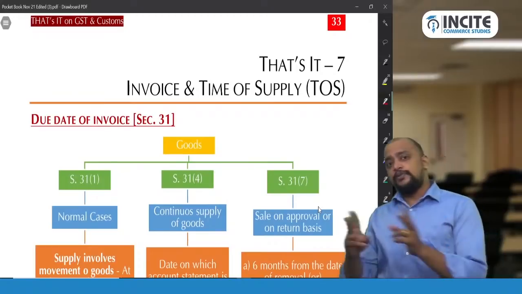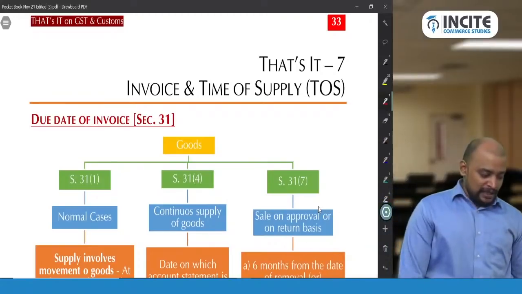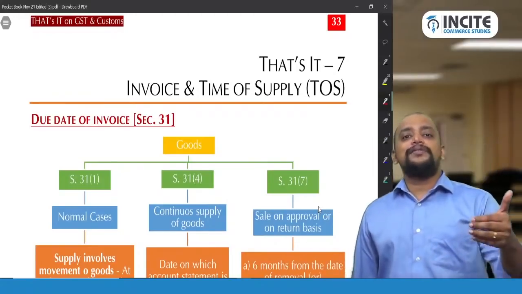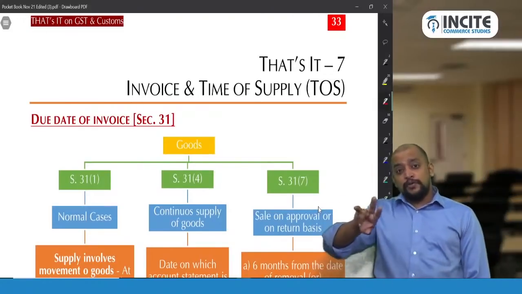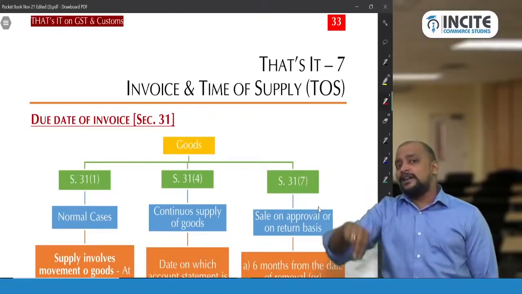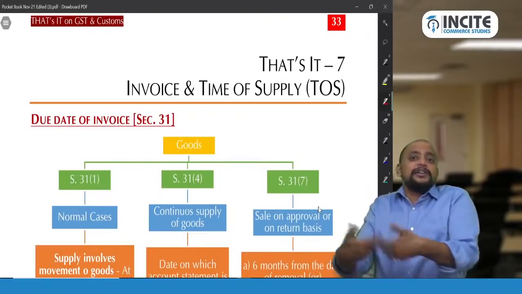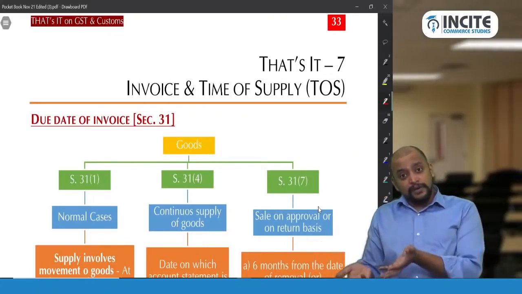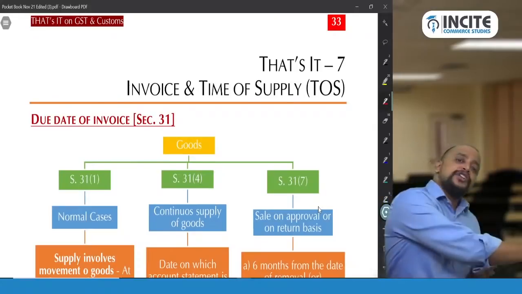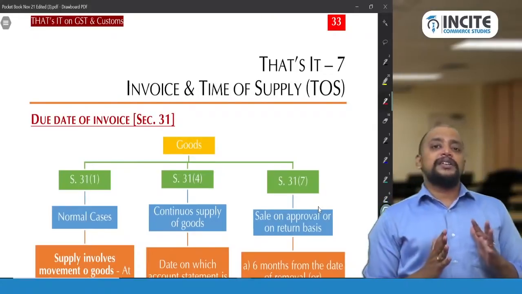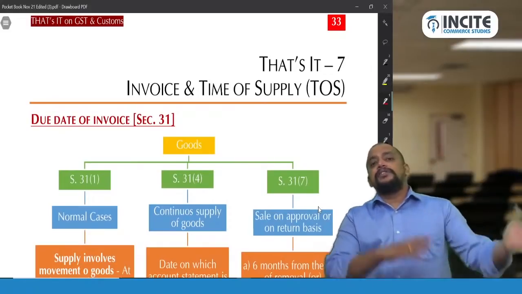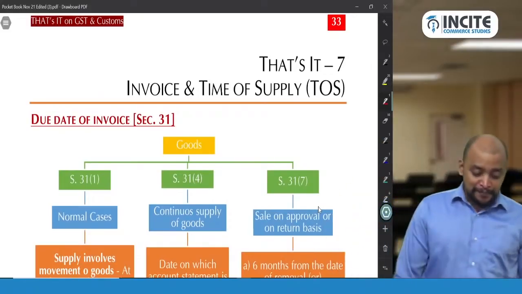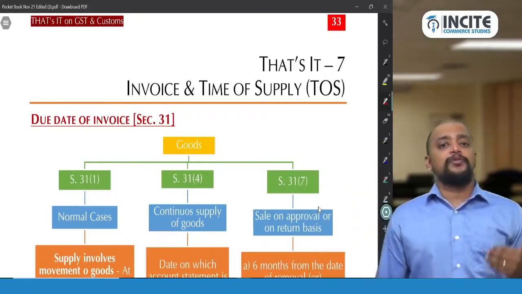So wherever time of supply we come across, for example, time of supply in case of goods covered under forward charge mechanism, we need to take due date of invoice or actual date of invoice, whichever is earlier. Actual date of invoice is the date on which you give invoice, but due date of invoice, how to determine? So anyhow you need to refer to section 31. That's the reason why first we are completing section 31, due date of invoice, and then we will see what is the time of supply and what is the objective of time of supply.